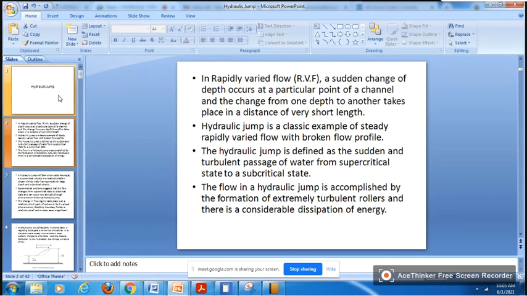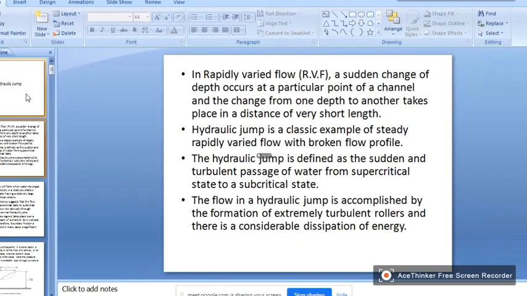Where? Below the spillway. In order to safeguard the toe of the spillway or the soil beneath the spillway, we create a hydraulic jump, and thereby we reduce the energy, because the water jet acquires a lot of potential energy when it falls from such a great height.